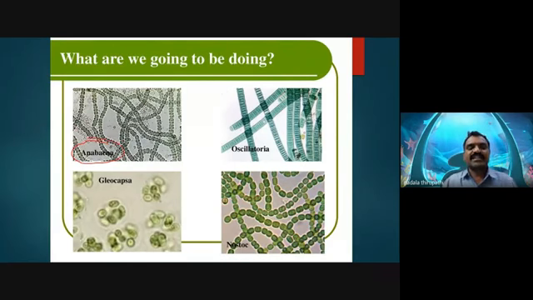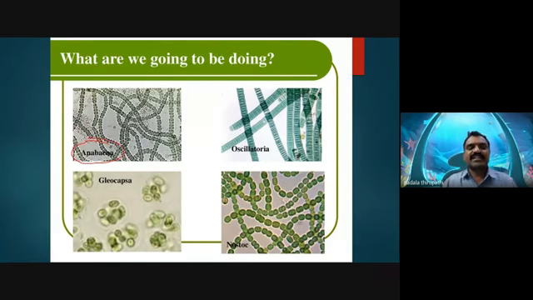Now Gloeocapsa is one of the beautiful type studies, but we are not going to discuss it at our graduation level; you will discuss it at your PG level. Nostoc we have already discussed. Anabaena we just now discussed. Oscillatoria we are going to discuss now.